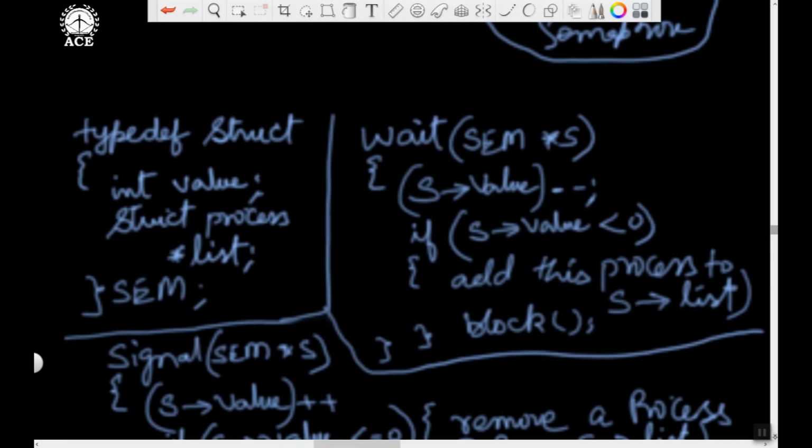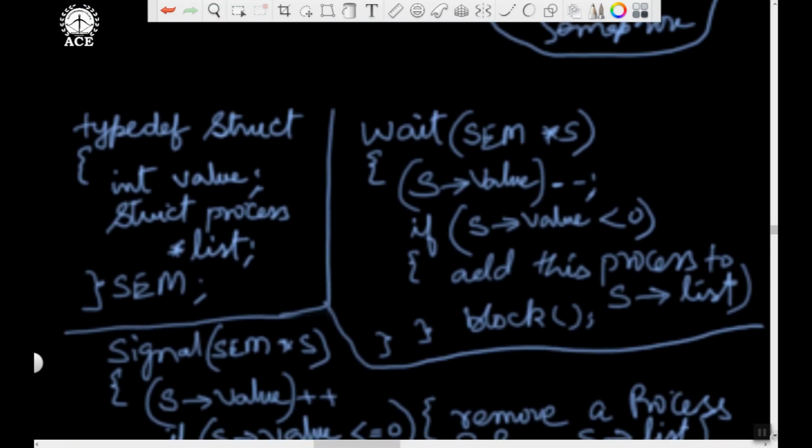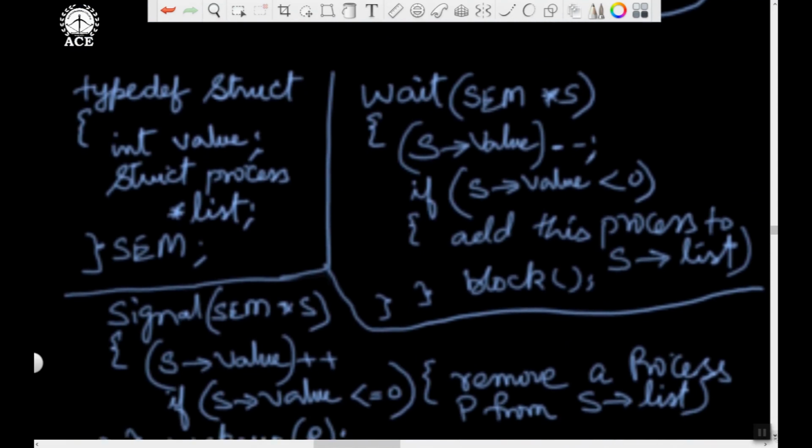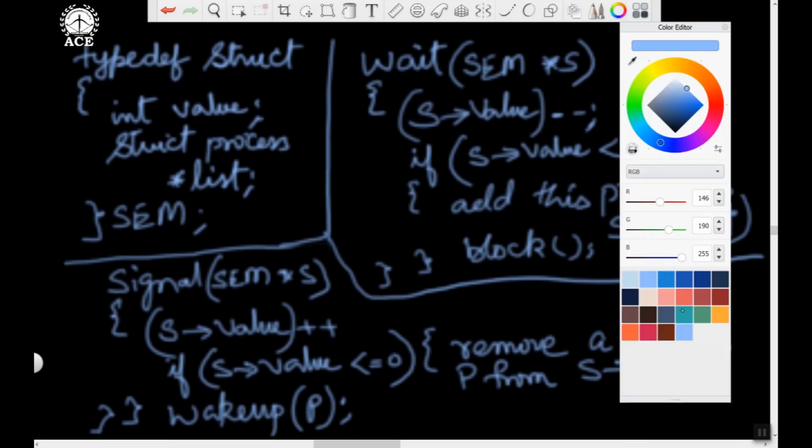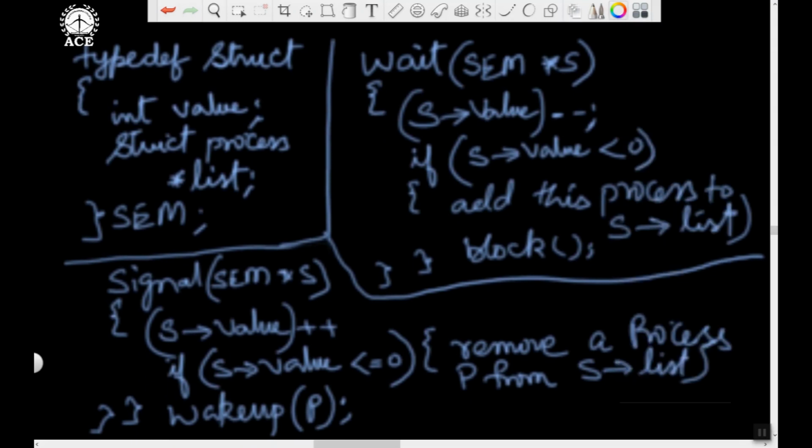I'll just scroll down further. First I need to define the semaphore data type. So I'm defining the semaphore data type here. I'm using the typedef facility of C++. I'm defining semaphore as a structure type, and I'm naming this structure sem data type. So this is the abstract data type that gets created.